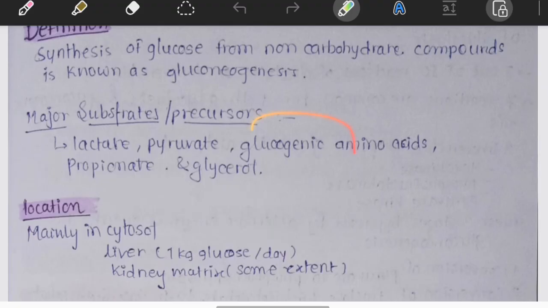Then the glucogenic amino acids. Now imagine you have been starving for 2 days. Where will the glucose come from now? The body begins breaking down proteins. Proteins become amino acids, and many amino acids are converted into glucose. These are called glucogenic amino acids. Here's one memory trick: glucogenic gives glucose. Remember the one important exception: leucine and lysine are not glucogenic. They are purely ketogenic. This is another favorite exam question. Most amino acids are glucogenic, but there is an exception, leucine and lysine.